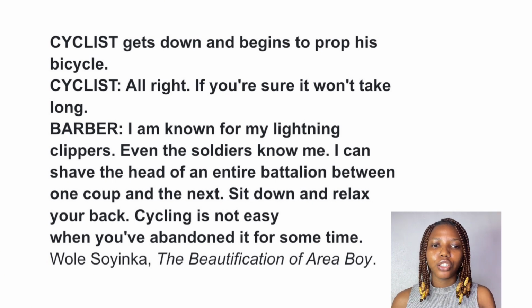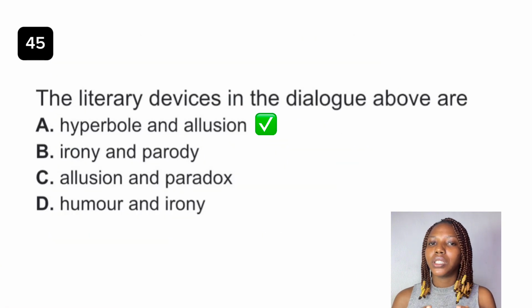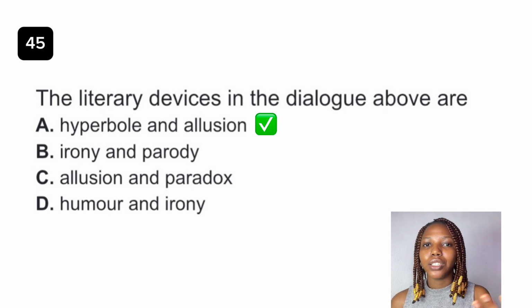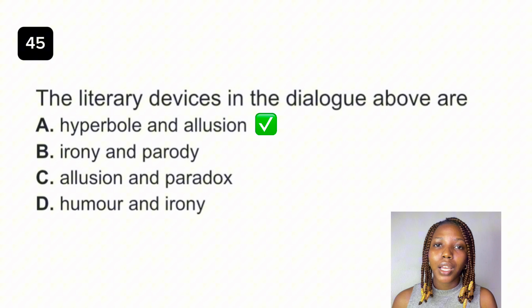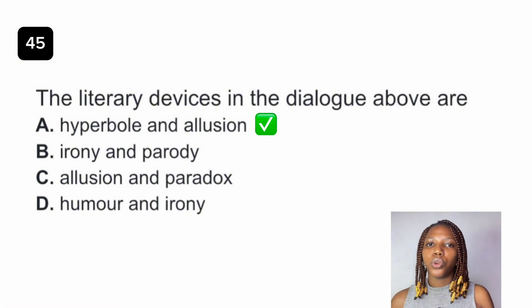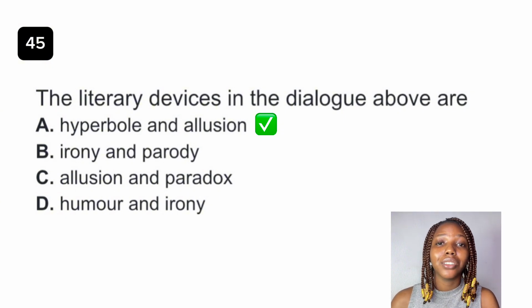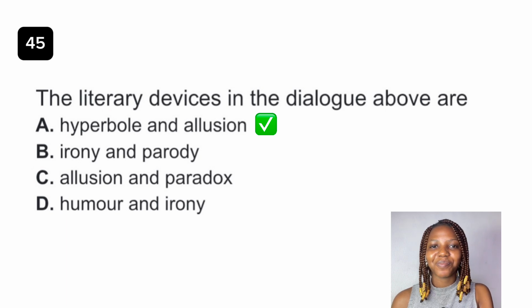So we can say that the use of the words soldier, battalion, coup, which are associated with military rule, is an allusion. Wole Soyinka is a Nigerian, so we can say that his work is set in Nigeria, and Nigeria has a long history of military coups. So this is associated with the Nigerian history of coups. It symbolizes political instability and all of that. So the answer to this question is definitely option A, hyperbole and allusion.